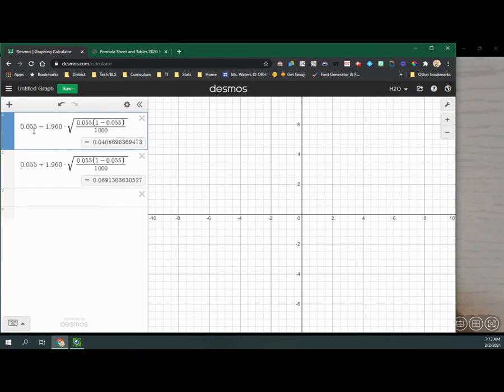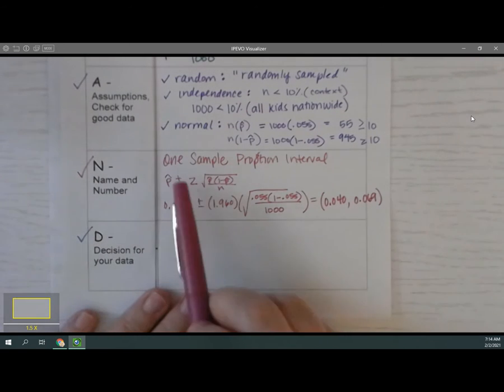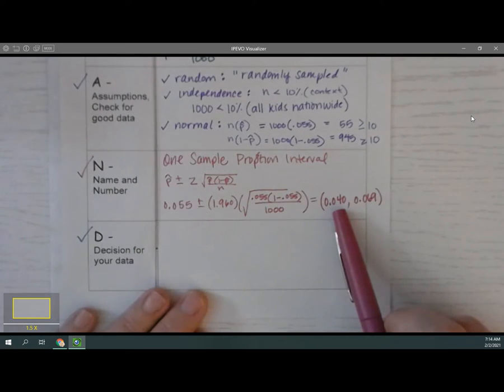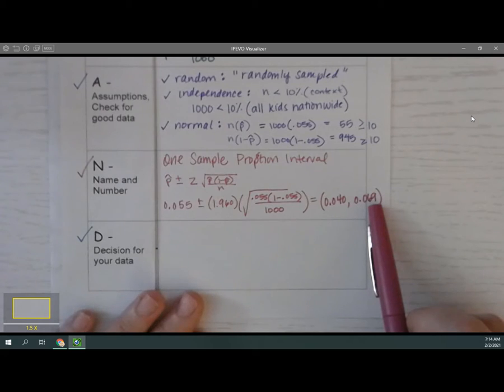Notice I typed in 0.055 and the minus sign, then 0.055 and then the plus sign. I recommend doing the subtraction first. This is your small number. This is your large number. So my number on the left, or my small number, should be 0.04. And then my large number should be 0.069. So I'm going to go over here and we're going to verify my one sample proportion interval. My interval starts at 0.04 and goes all the way to 0.069.